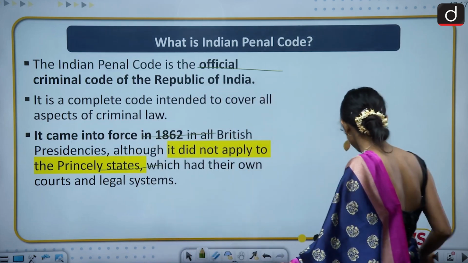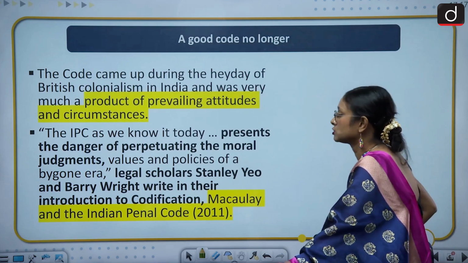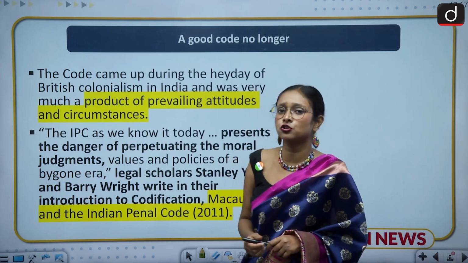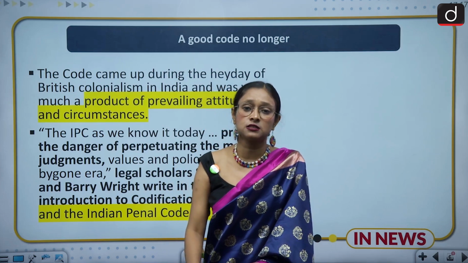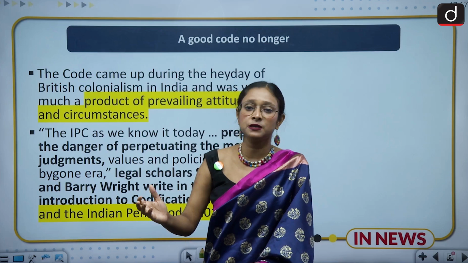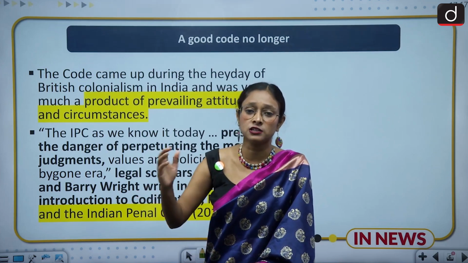Moving to the next slide. The next slide says, a good code no longer. We all know that this is a colonial product, and in the Indian Constitution also we have taken so many regimes from colonial India, and the Indian legal system also reflects colonial regimes, and the Indian Penal Code is one such example that has been taken from the colonial regime.